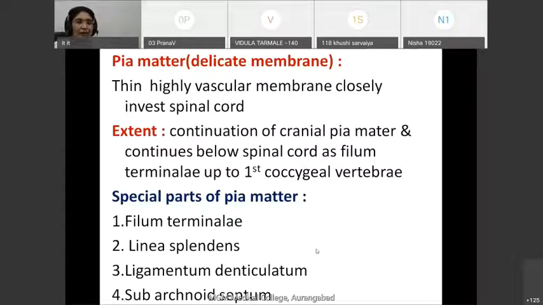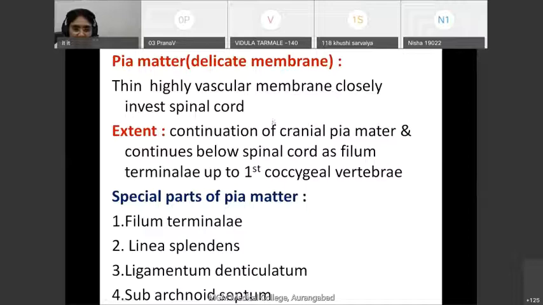Now coming to the innermost membrane, which is called pia mater. It is a very delicate membrane. It is a highly vascular membrane, and it closely invests the spinal cord. The other two membranes are loosely attached to the spinal cord, whereas pia mater is closely attached to the spinal cord. What is the extent of pia mater? Now this pia mater, the innermost membrane closely attached to the spinal cord, continues upward as the pia mater of the brain.